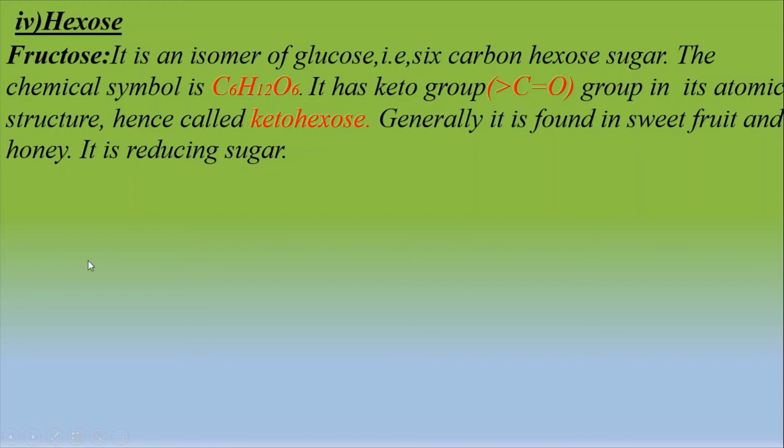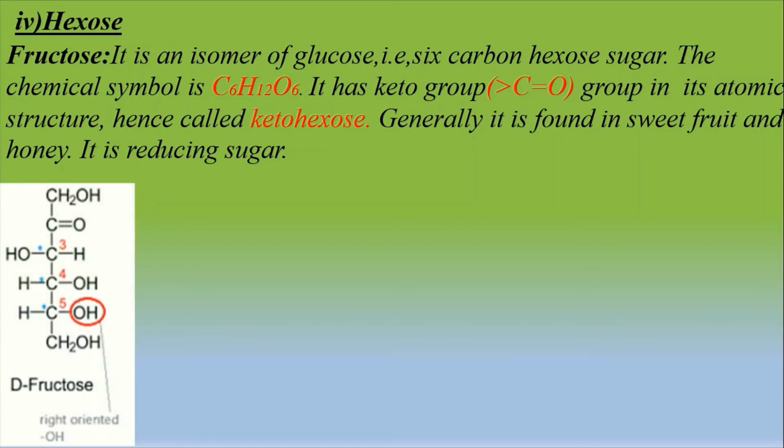Fructose is also a monosaccharide with 6 carbons like glucose, and its formula is C6H12O6 like glucose. Though the formulas of glucose and fructose are the same, they are different because glucose contains an aldehyde group and fructose contains a ketone group. That is why fructose and glucose are different.